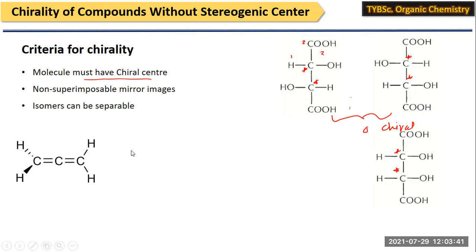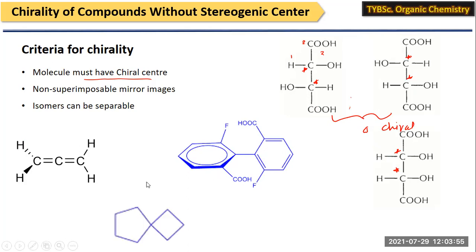They possess optical activity. This one is a cumulene type of compound, which has accumulated double bonds between 3 carbon atoms. Another example is biphenyls, which also do not possess any chiral center, but they show optical activity. And the third example is the spiro molecules, where 2 rings are fused at a single common carbon atom.